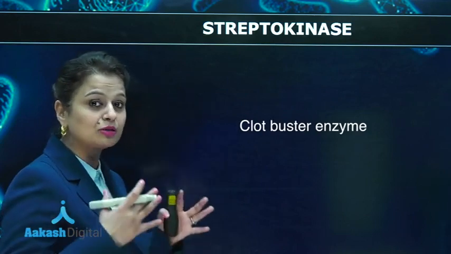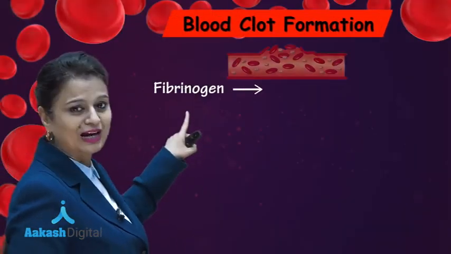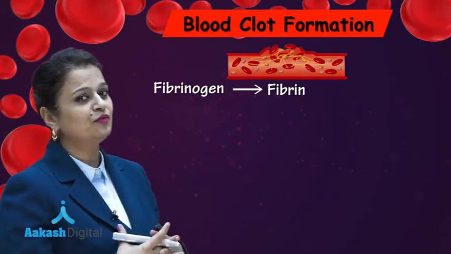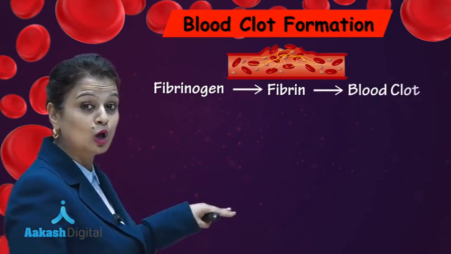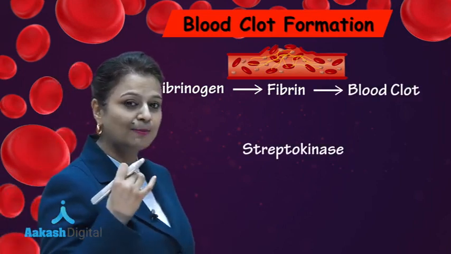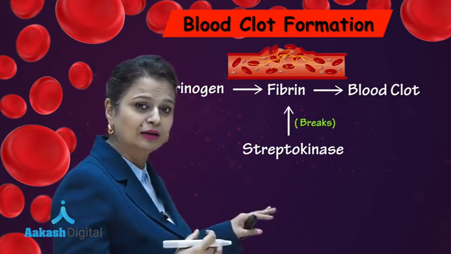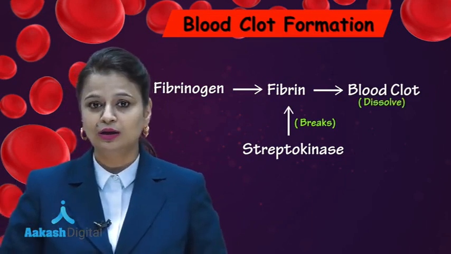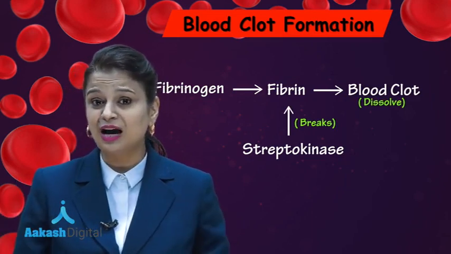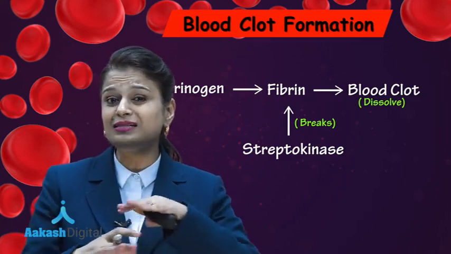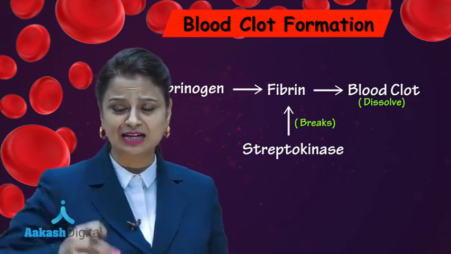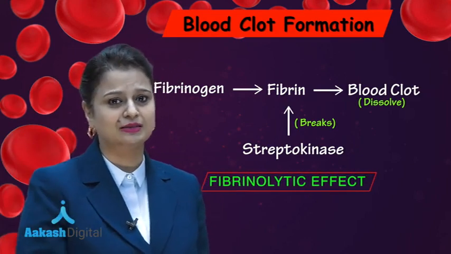For that, we must know how a blood clot is formed. Fibrinogen is changed into fibrin. Yes, fibers are formed. These fibers entangle RBCs, which results in the formation of a blood clot. Now, streptokinase has the ability to break fibrin. Breakage of fibrin will result in dissolving of the blood clot. So it means fibers are dissolved. Lysis of fibers is done by streptokinase. That's why you are going to say that it has a fibrinolytic effect.